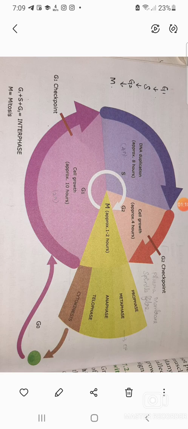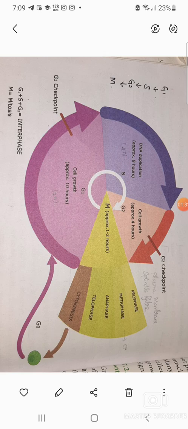First is growth phase 1, or gap phase 1. What happens in this phase is very important. Here all the required proteins, carbohydrates, RNA and lipids are synthesized to get ready for cell division.